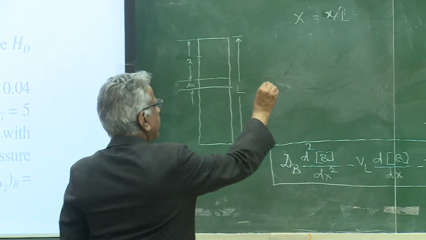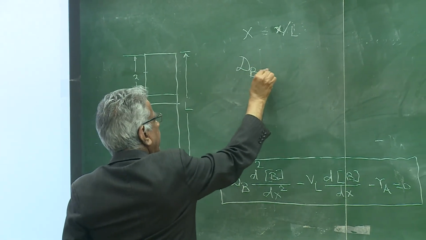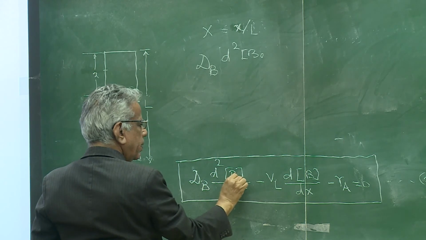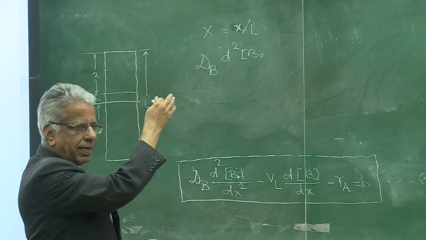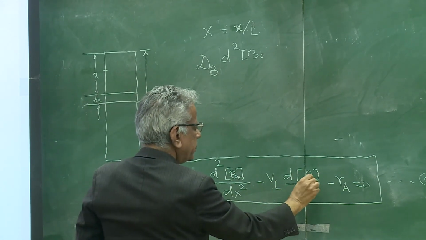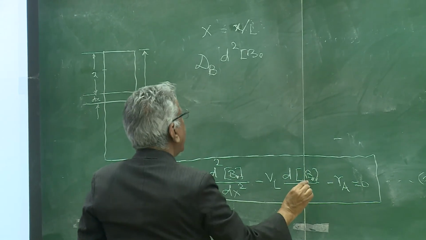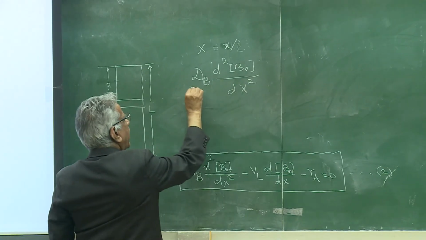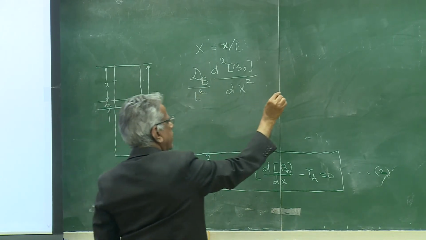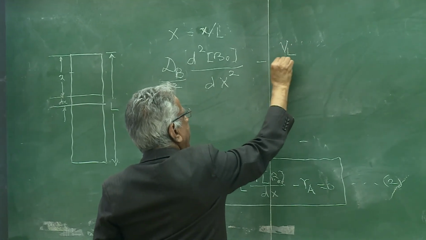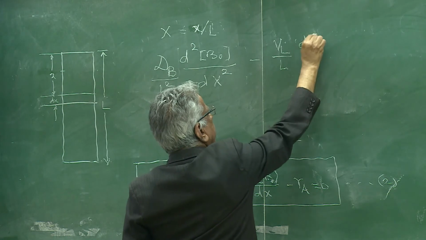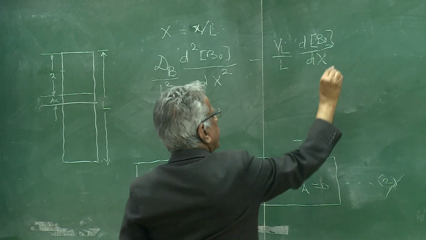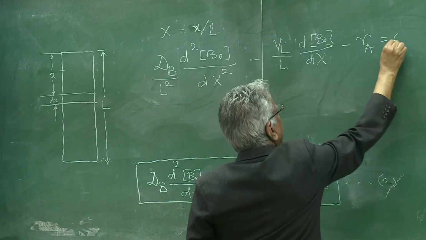So if you substitute this, then you will get dB times d2B naught by dx square over L square, minus VL upon L dB naught by dx, minus RA is equal to, what is that?